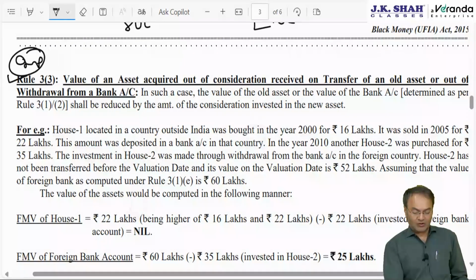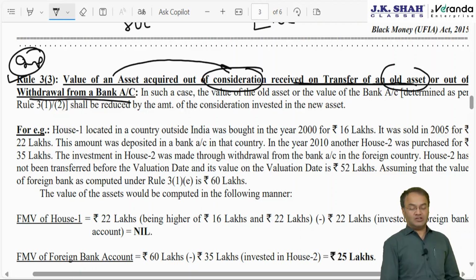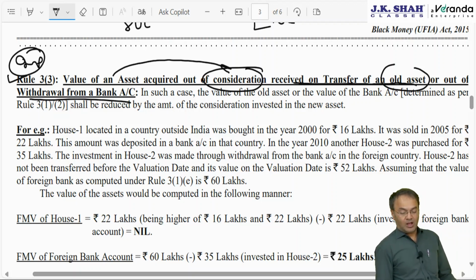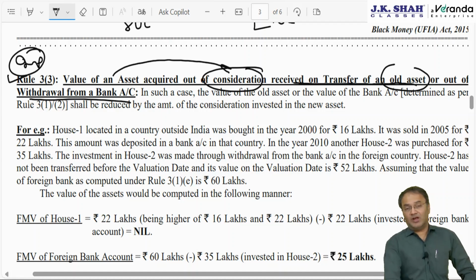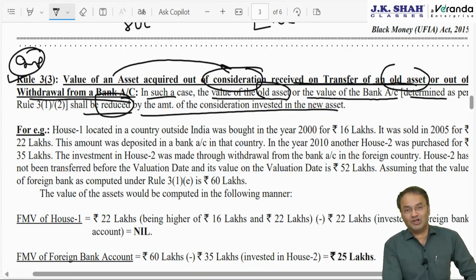Now, the value of an asset acquired out of consideration received on transfer of an old asset, or out of withdrawal from a bank account. Let's say a building is going for redevelopment. One asset is sold and another asset is acquired. Sale proceeds are deposited in a bank account, and utilizing the bank balance, another asset is acquired. In such a case, the value of the old asset or the value of the bank account determined as per the earlier rule shall be reduced by the amount of consideration invested in the new asset.